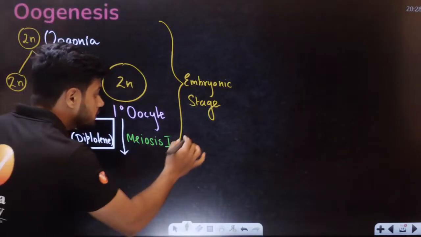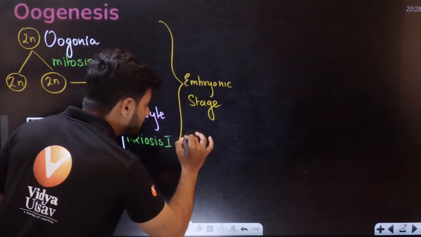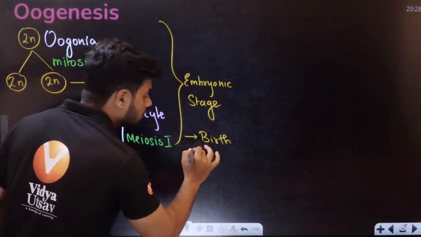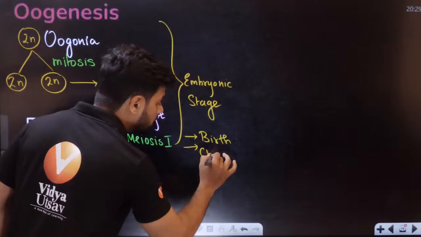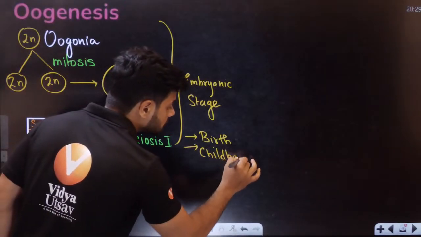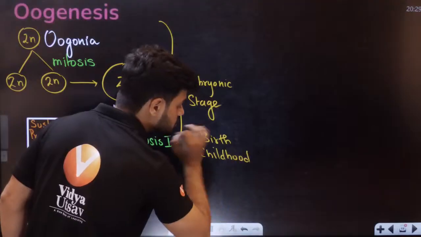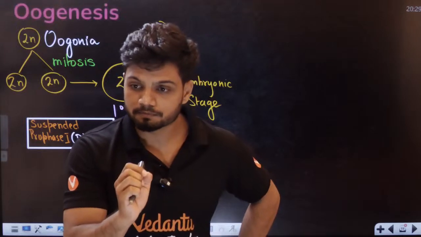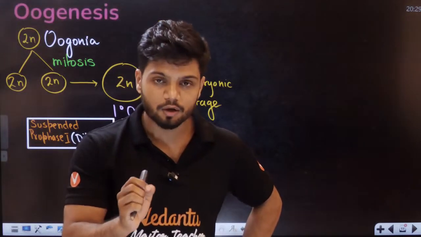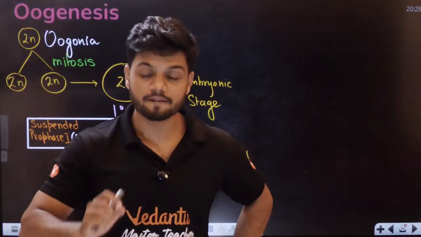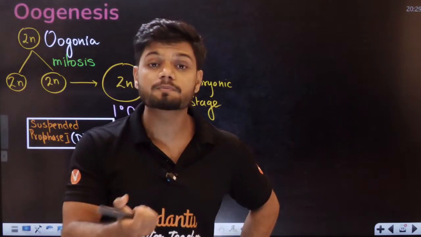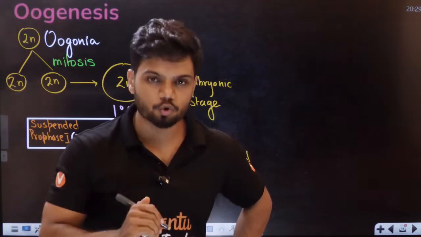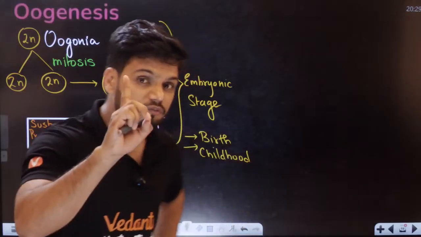Now, students, what happens? After this, there is childbirth, birth of the female child. The female child will grow older. That is the childhood. Now, when the female reaches puberty, the first periods ever, which happens around 12 to 13 years old.